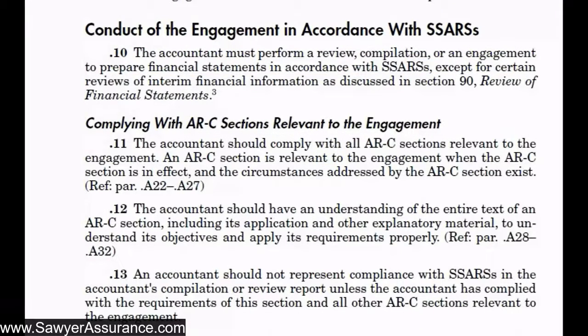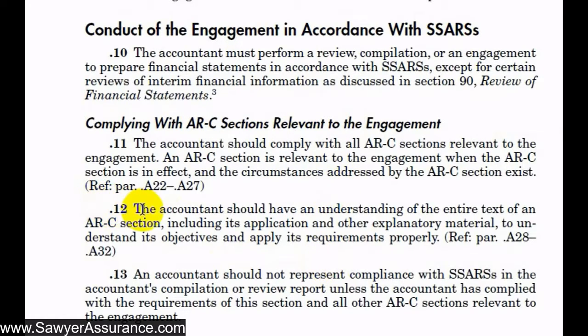Okay, we're back to ARC section 60A. And so it says that the accountant should comply with all ARC sections relevant to the engagement, and that an ARC section is relevant to the engagement when the ARC section is in effect and the circumstances addressed by the ARC section exist. So we only need to comply with the ARC sections that are relevant to our particular engagement. So if we're performing a review, we don't necessarily have to comply with the ARC section related to preparation or compilation engagements. And if we're performing a compilation engagement, we don't necessarily have to comply with the ARC section related to reviews or preparations. But we do need to comply with the one we're going through now, ARC section 60A, which applies to all engagements under SSARS.